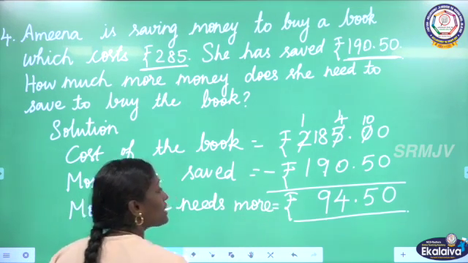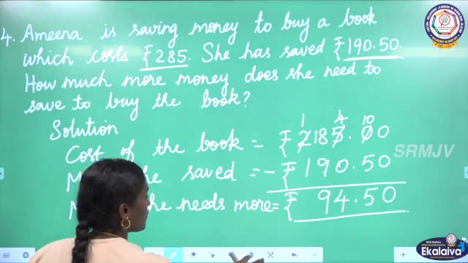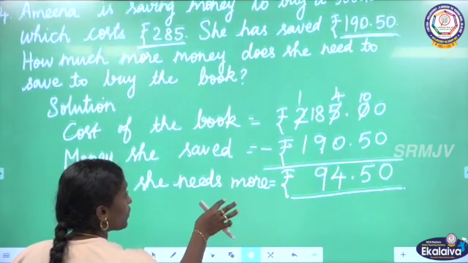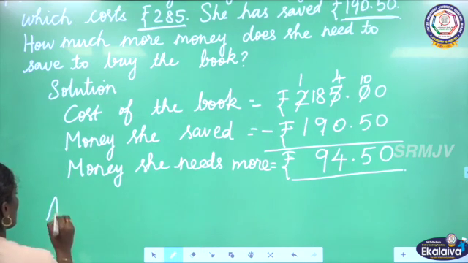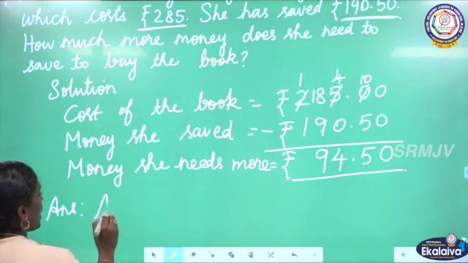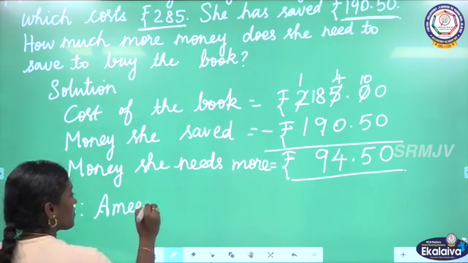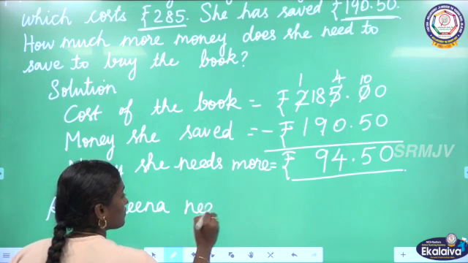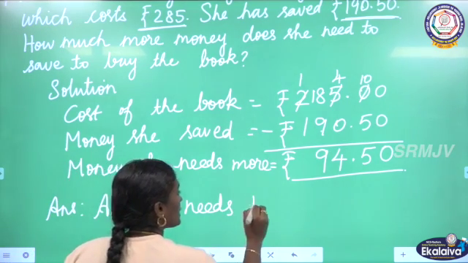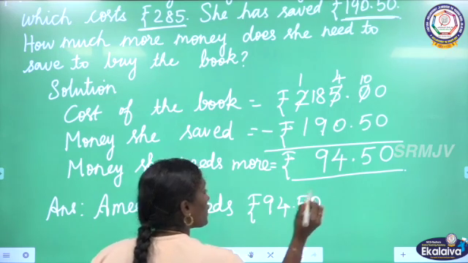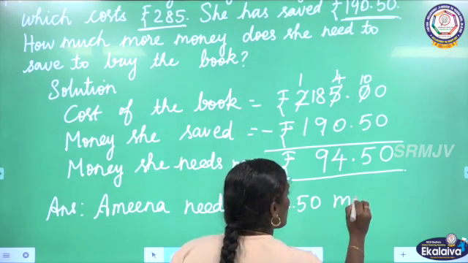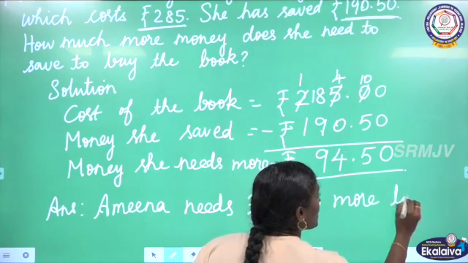Money she needs more is equal to rupees 94.50, that is 94 rupees 50 paise. So answer, Amina needs rupees 94.50, 94 rupees 50 paise more to buy the book.